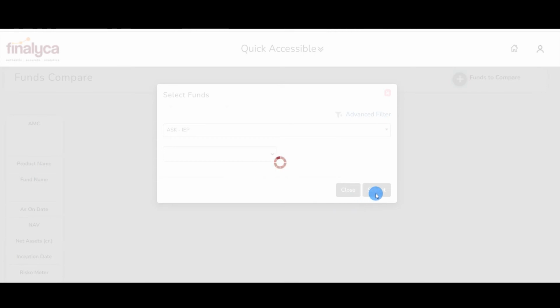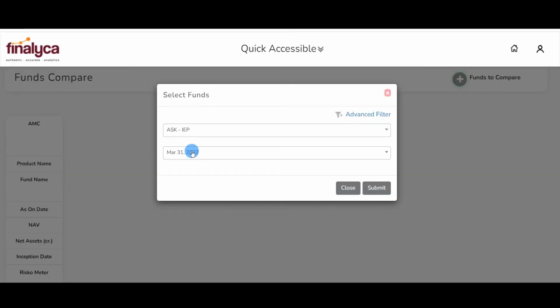ASK IP, which is having data from March 31st, 2022. So this is a PMS which I have selected. We shall use this PMS and compare it with a mutual fund.